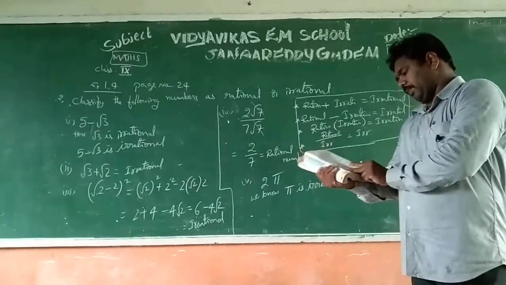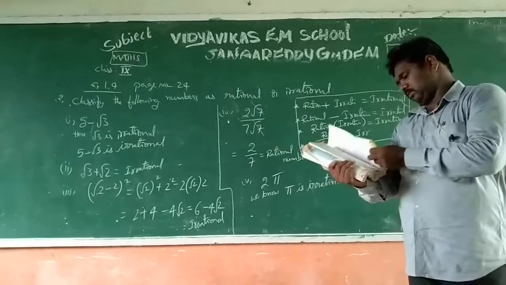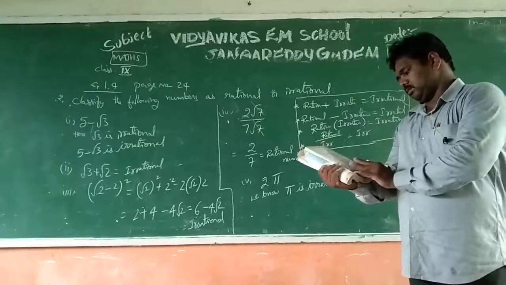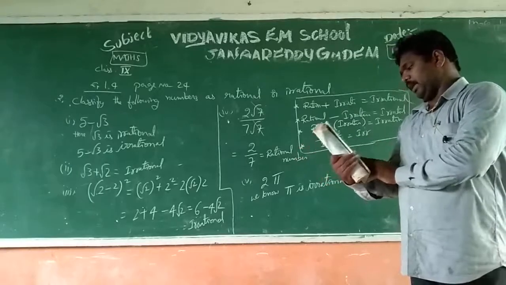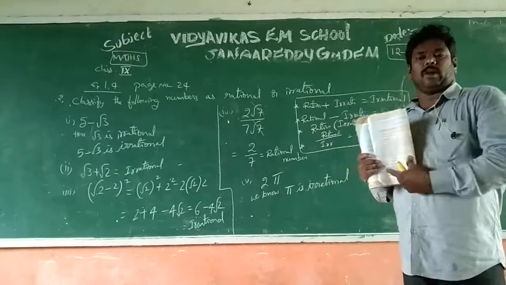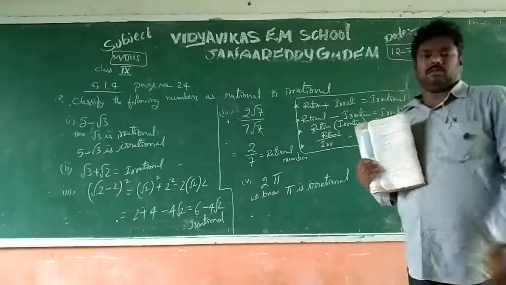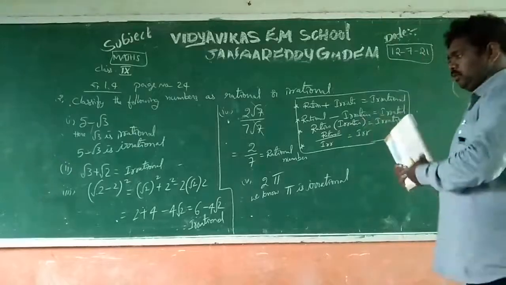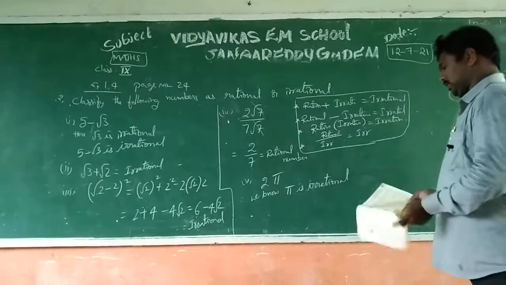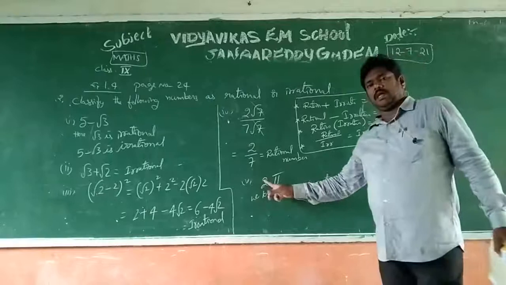If you open the general textbook at page number 10, they give the important concept of pi and the history of pi. Here they conclude that pi is an irrational number, that's why 2 is a rational and the rational